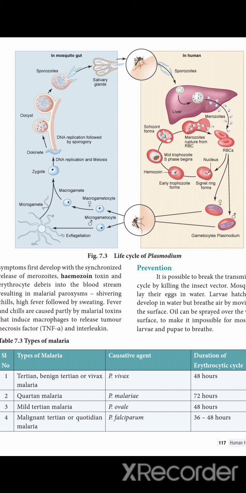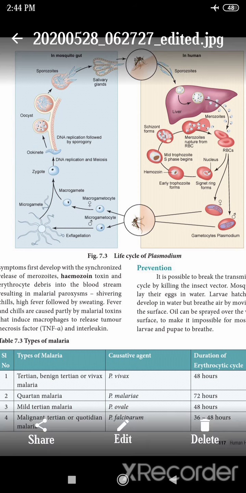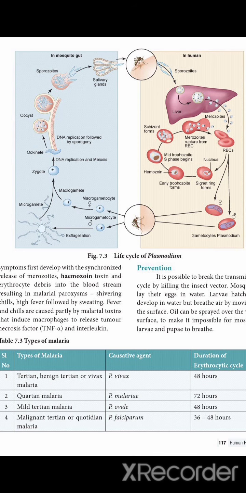Malarial fever is caused by four different species. This has important three-mark questions. Types of malaria: tertian or benign tertian or vivax malaria is caused by Plasmodium vivax. The duration of the erythrocyte cycle is 48 hours.